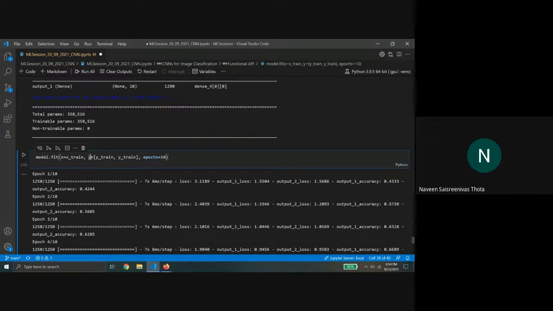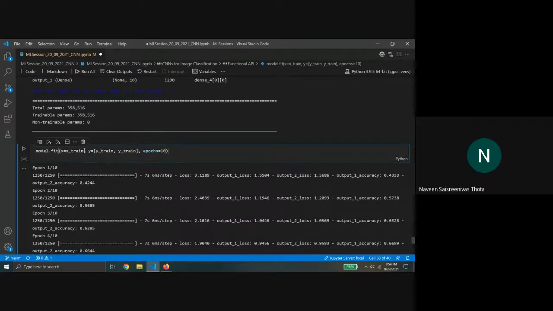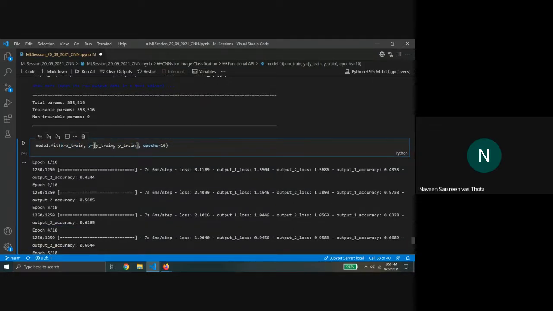If you know the logic, it's similar. You can have X train here and then Y train. In this case, I'm just using functional API for classification in both cases. But as Nipun said, suppose you're predicting house prices.